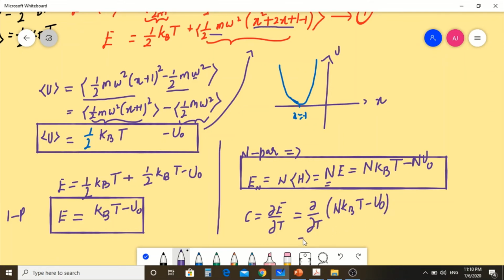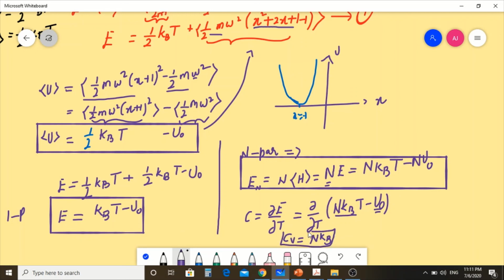The d by dT operating on the first term, T is the variable, N kB is constant, so it's simply dT by dT, it's 1, so it will give N kB. The next term is a constant, some additional potential, there is no variable, if it is operating on U naught it will be 0, so the Cv is simply N kB.